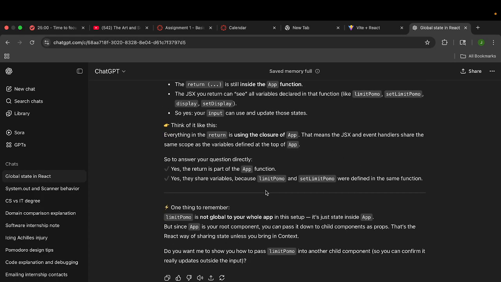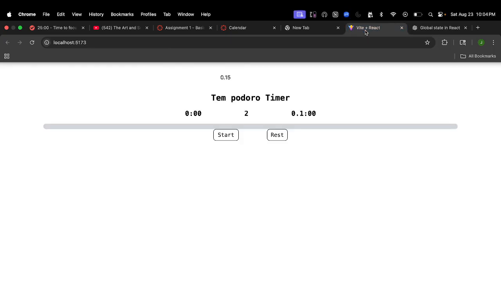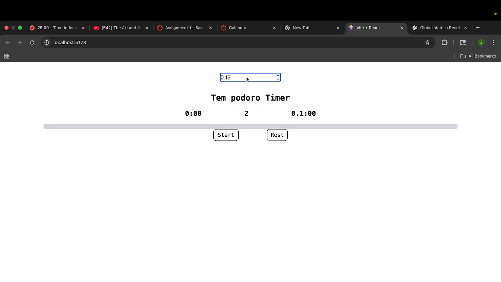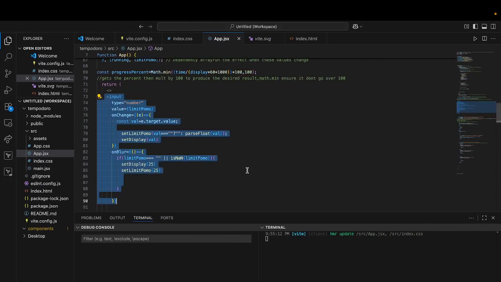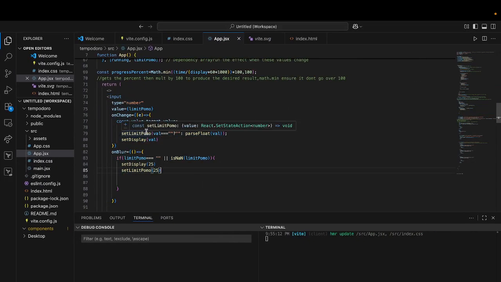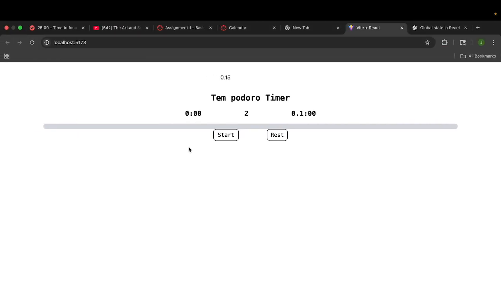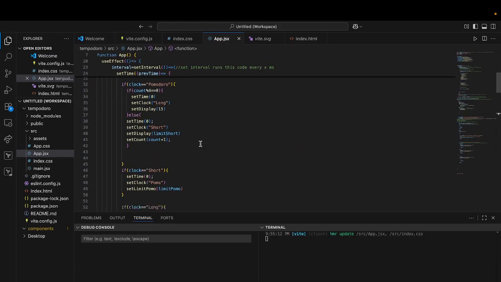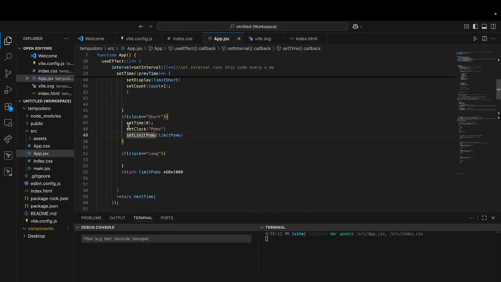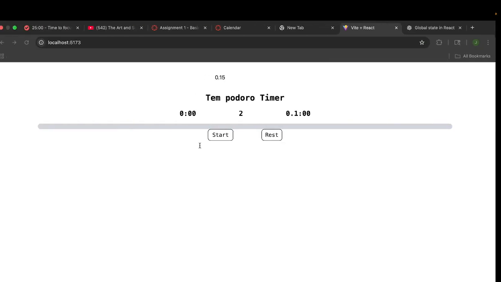But basically, it should work, but it's not working. Now, is this a problem of set display? No, because I told myself to set display val, and when we get to short and change it, it should change to limit pomo.